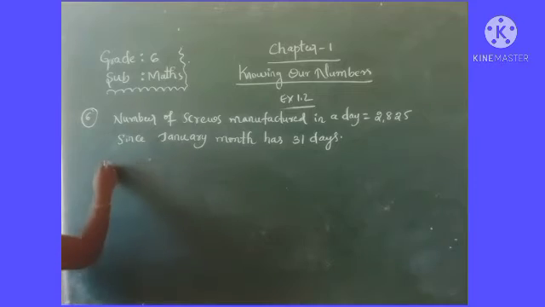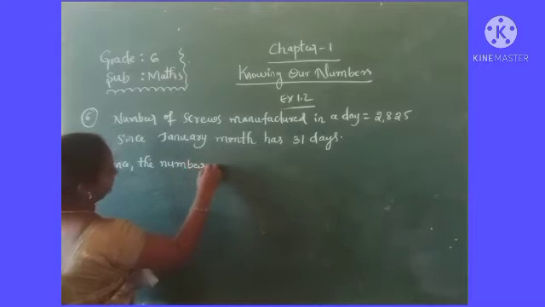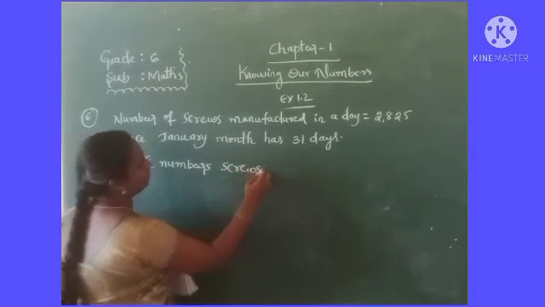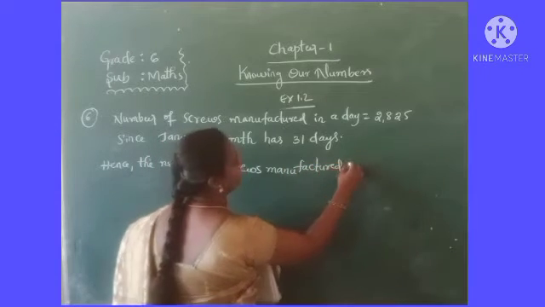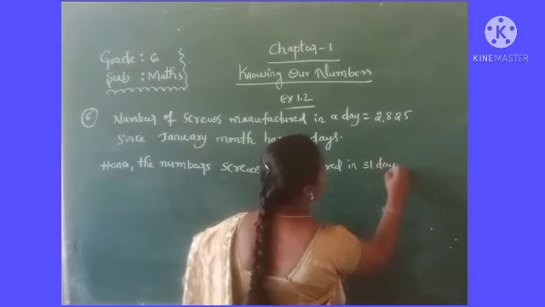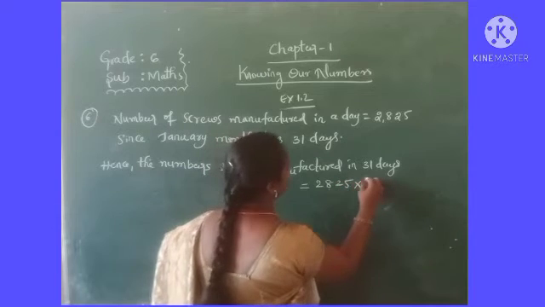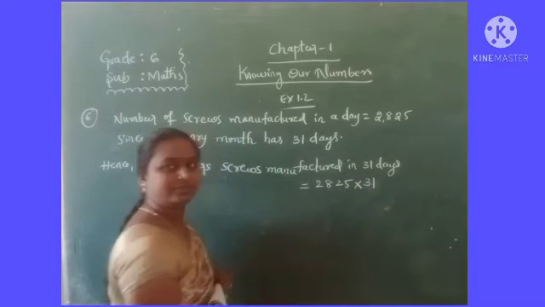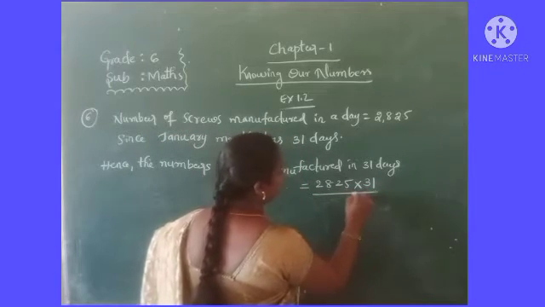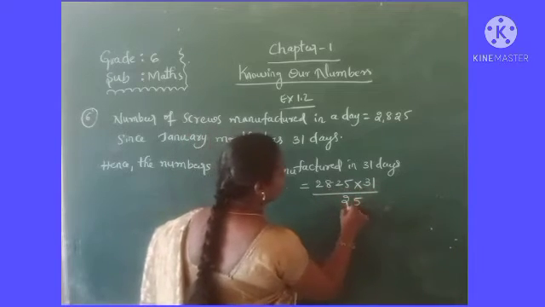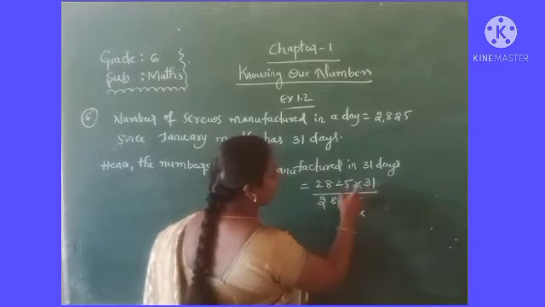Hence the number of screws manufactured in 31 days is equal to, very good, 2825 into 31. Do the multiplication here. That is 1 5s are 5, 1 2s are 2, 1 8s are 8, 1 2s are 2. You write it at the ones place. Come to the next digit.